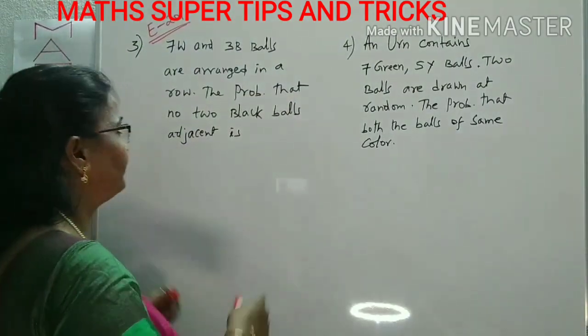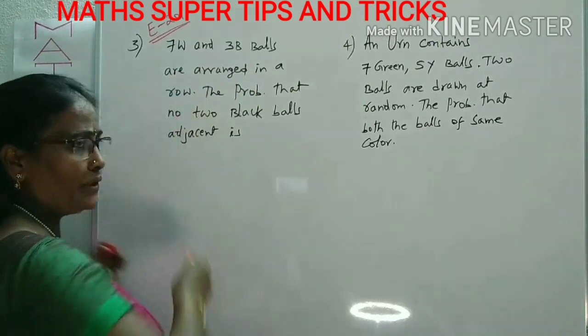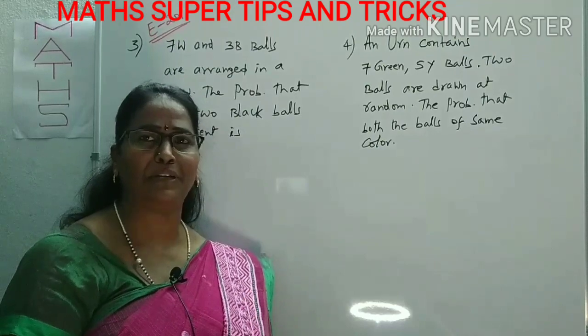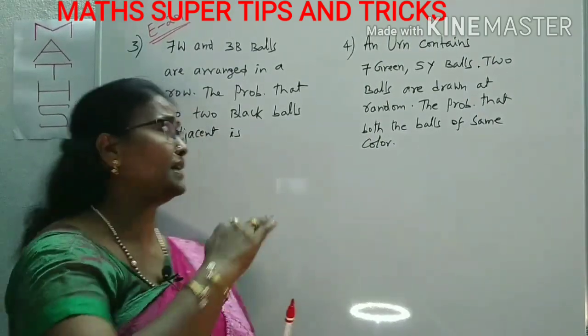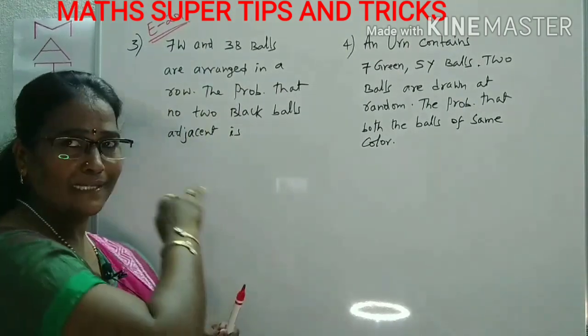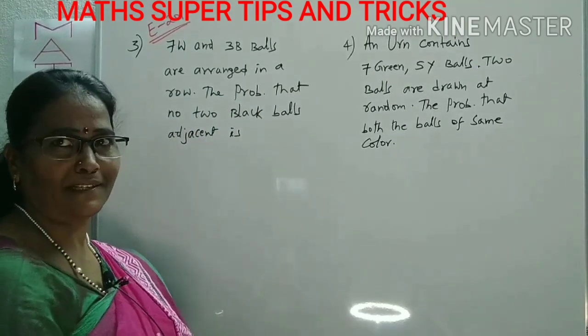In this question, 7 white and 3 black balls are arranged in a row. Arrangement means permutation. A row means a line. We have to arrange the 7 white and 3 black balls in a row, as a line. The probability that no 2 black balls are adjacent is asked.